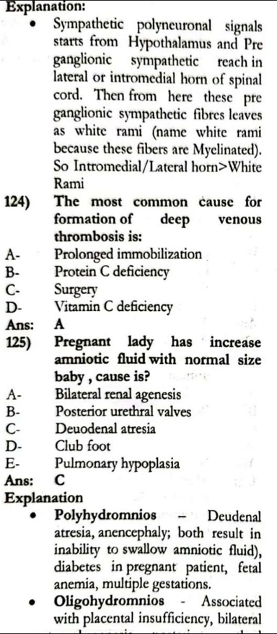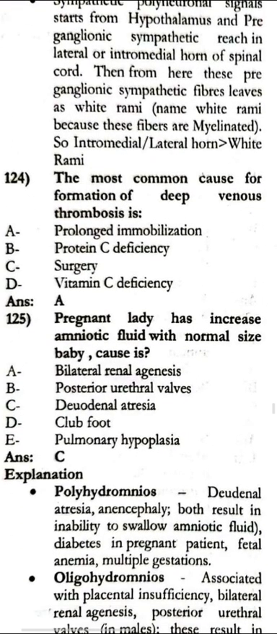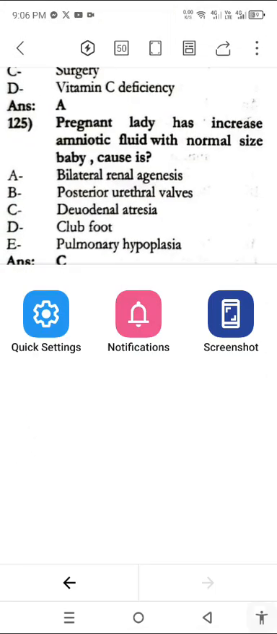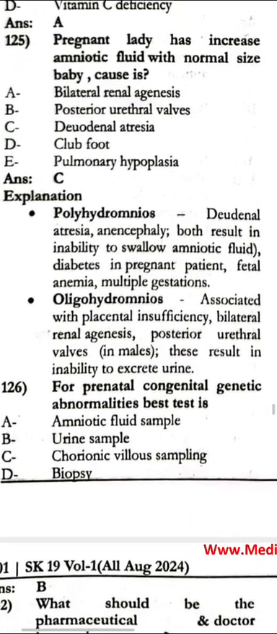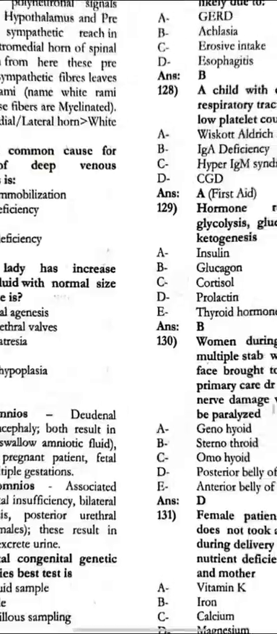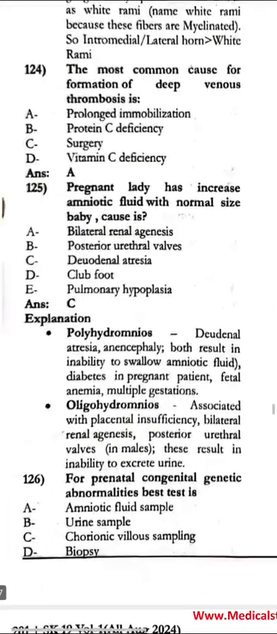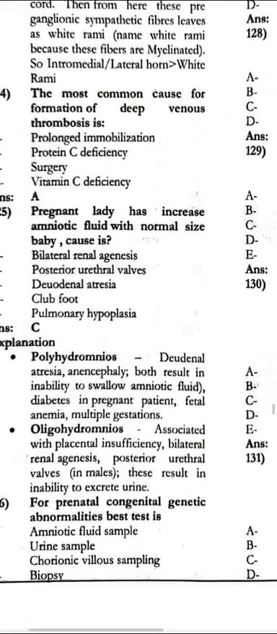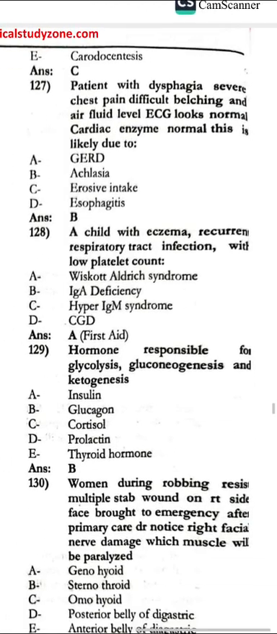A pregnant lady has increased amniotic fluid with a normal size baby. The cause is duodenal atresia. 126. For the prenatal diagnosis of genetic abnormalities, the best test done would be chorionic villus sampling. 127. The patient